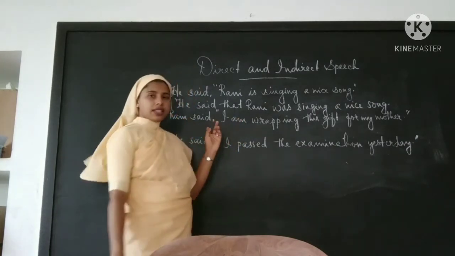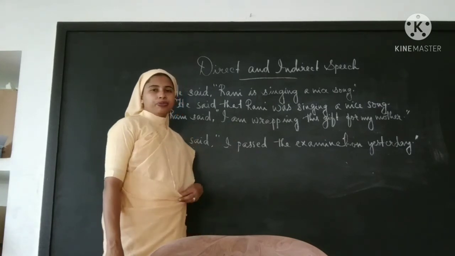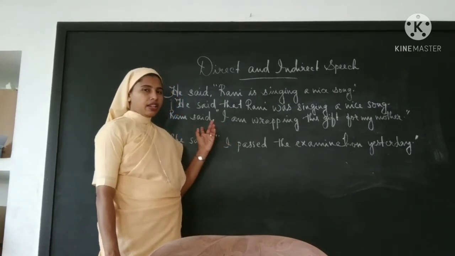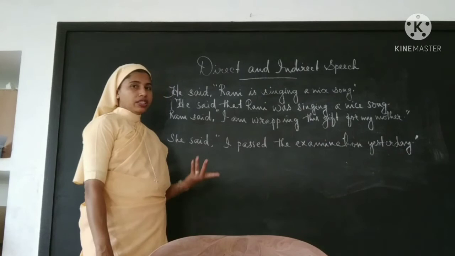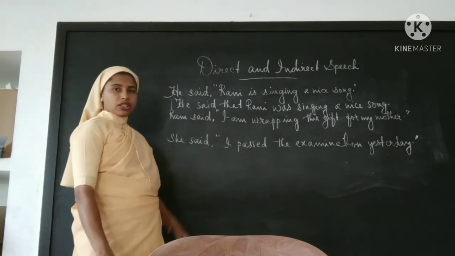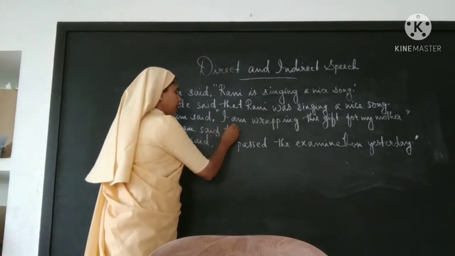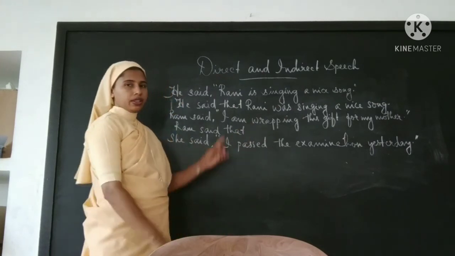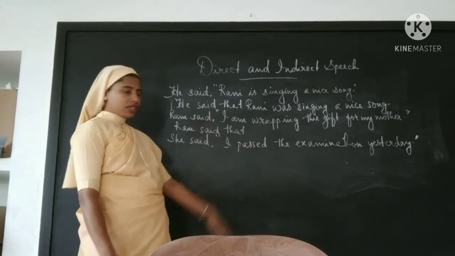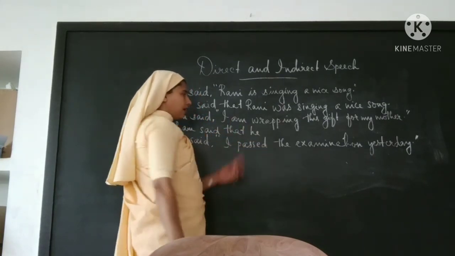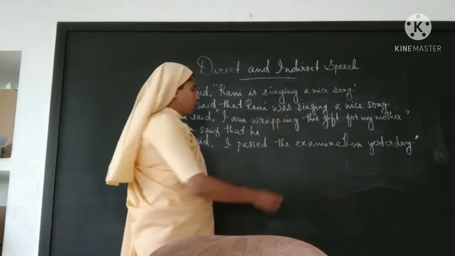Okay. Next sentence. Ram said, "I'm wrapping this gift for my mother." Ram said. And this is not he who is going to report, but a third person. Okay, who heard it? Maybe he must have heard it. Ram said that. Then, if I'm reporting, how will I say about Ram? He. Ram said that he. Then "am wrapping," that is present continuous. "Am" will be changed to "was." Was wrapping.